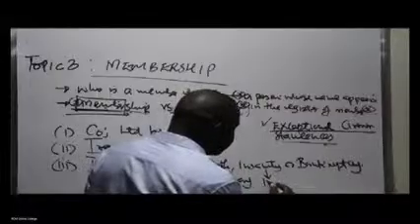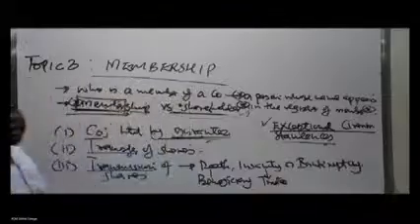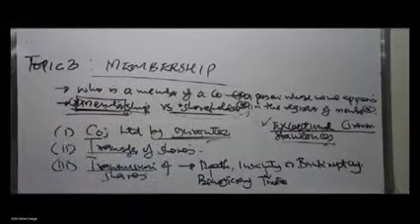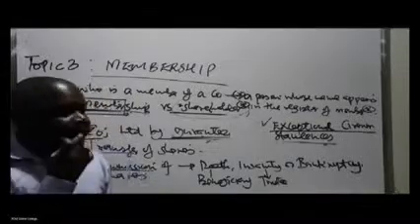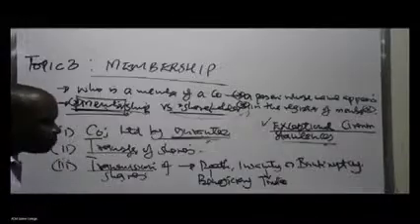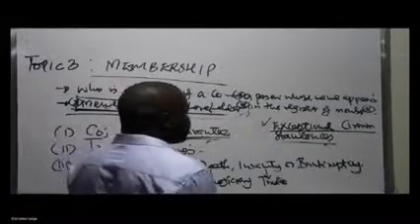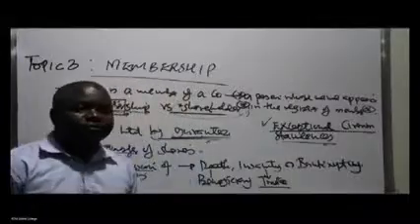Insanity, so you can appoint what? A trustee. Those persons who are insane are incapacitated to undertake certain contracts or agreements. And therefore, part of the areas they might be limited in is holding shares in the company. So they can agree to transfer to a trustee. A trustee is someone who can hold property on your behalf.